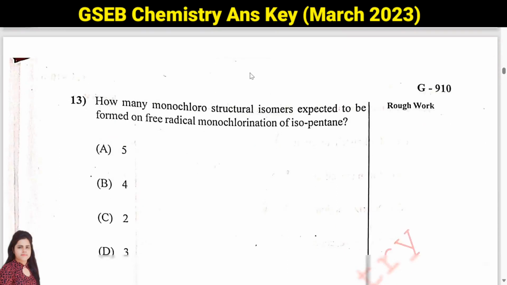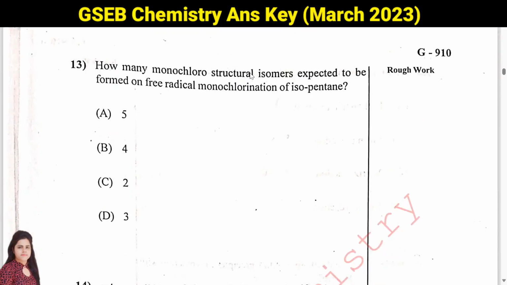Question number 13. How many monochloro structural isomers are expected to be formed on free radical monochlorination of isopentane? See, isopentane, the skeletal structure will be like this. If you see the arrangement of carbon, this is the first type of carbon, second type of carbon, this is third, and they both are same. So it means we have 4 different types of positions. It means if you place chlorine, we will get 4 isomers.